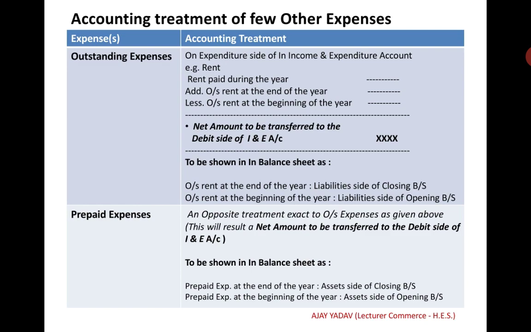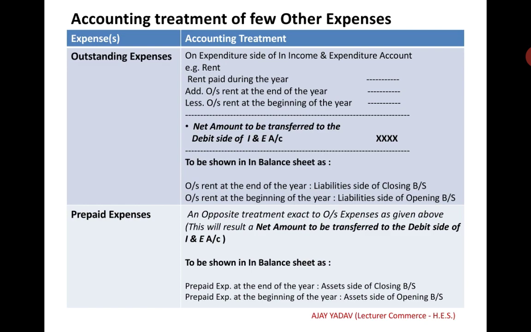Outstanding expenses. On the expenditure side of the income and expenditure account, it will be shown as follows. We take an example. Assume rent paid during the year is given, and we will add outstanding rent at the end of the year to the rent paid during the year, and we will deduct outstanding rent at the beginning of the year from the rent paid during the year.